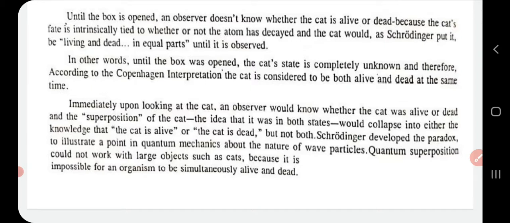It is mainly useful for illustrating the quantum mechanics of wave particles or point particles, but it is not applicable in the case of large objects. Why? Because it is not possible for an organism to be simultaneously alive and dead. That is in the case of living objects.